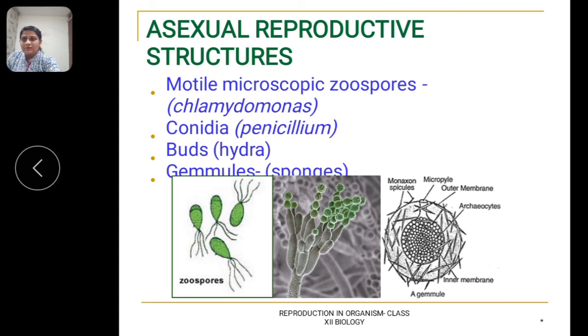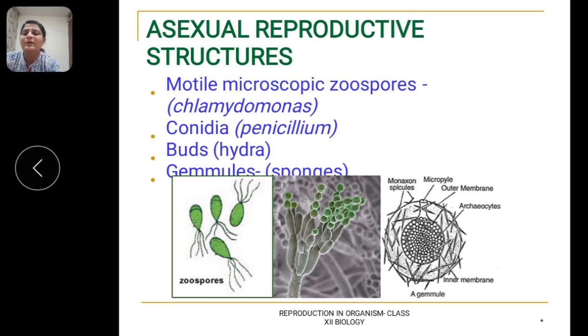The second type of spore is the conidia. Conidia are non-motile because they do not have flagella, so they cannot move from one place to another. They are exogenous spores, meaning they are produced on the surface, not inside. They develop through constriction on the tips of the hyphae.